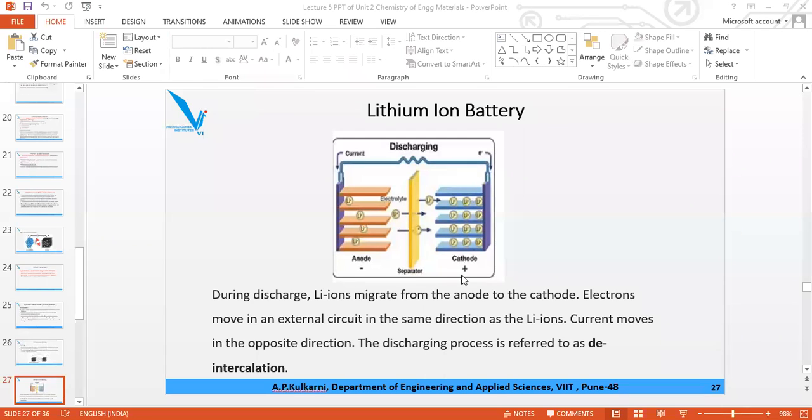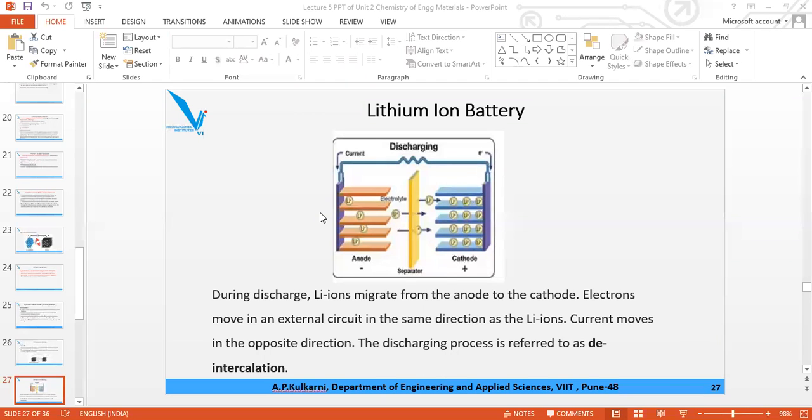Discharge is deintercalation. So how will you describe deintercalation? Quickly, what happens in deintercalation? So who will describe? Quickly, we do not have time. Time is money, and I am poor. Who will describe? What is deintercalation?